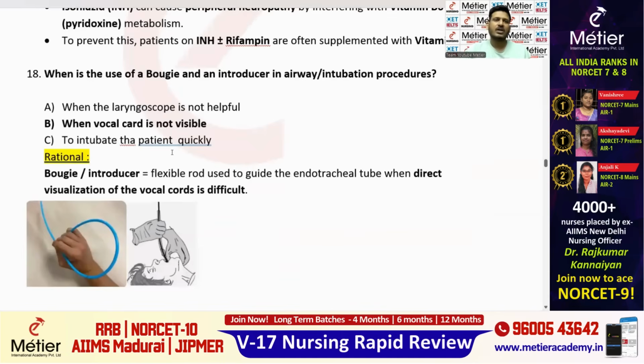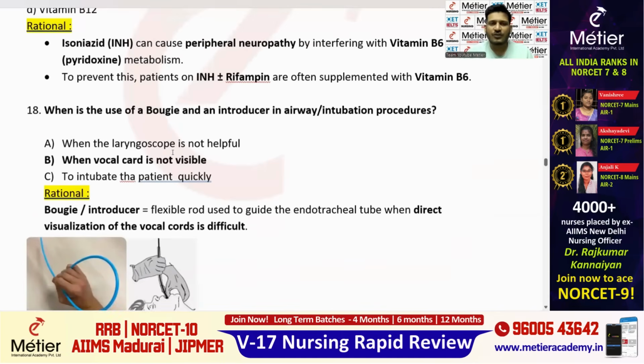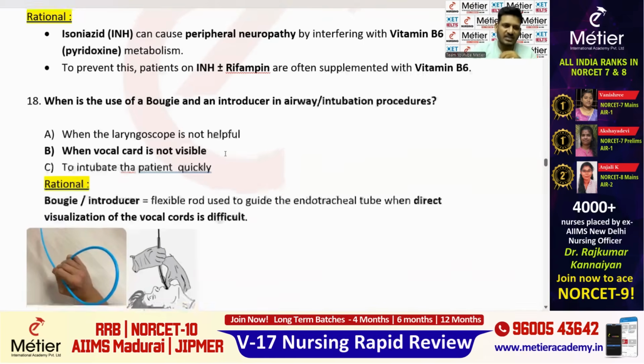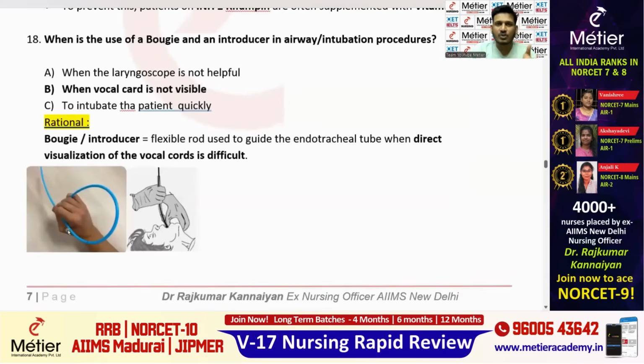Okay. Next, what is the use of a bougie and an introducer in the airway intubation procedure? First, you should know what a bougie is. You can see a blue color instrument, what they are holding here, that is called a bougie.